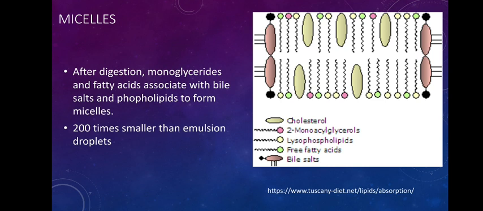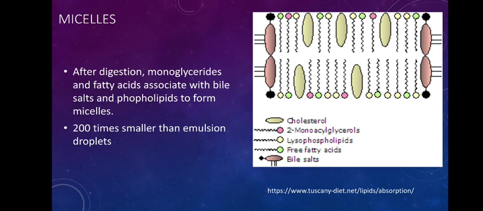So to make their movement easier, so the penetration is easier on the surface of the enterocytes, there will be formation of something called micelles. So these micelles are simple droplets, okay, that are formed of cholesterol, then the glycerides, fatty acids, and majorly bile salts.